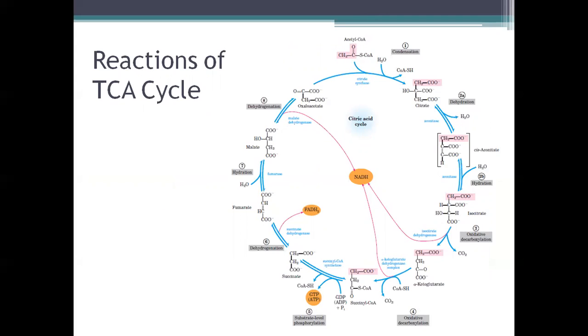So here we have a diagrammatic representation of all the reactions of the TCA cycle. I think most of you are quite familiar with this because this is something which we have been reading since school, but here it is only a little bit more of the detail. Okay, and we have to remember the energetics. But overall, the TCA cycle is quite a simple reaction. So if we go through the reactions one by one, this is the start point, that is acetyl-CoA, which is entering from glycolysis through pyruvate. Pyruvate is converted to acetyl-CoA and acetyl-CoA enters the TCA cycle. Acetyl-CoA may be obtained from other sources also, like proteins and fats.